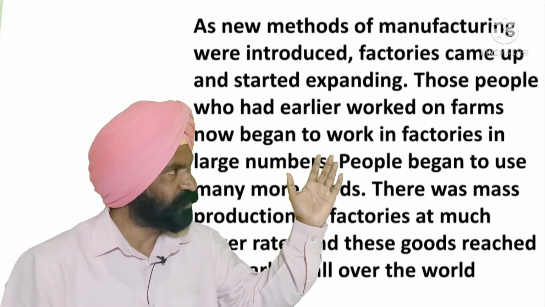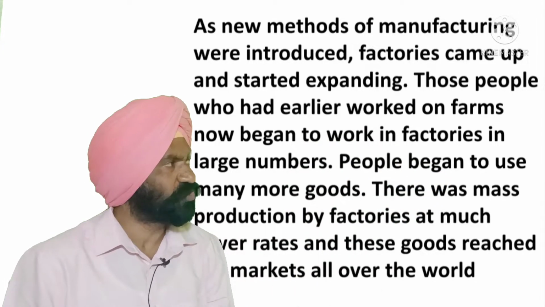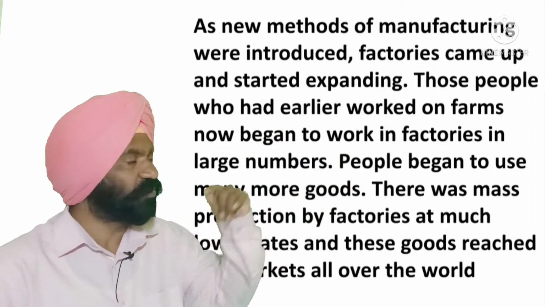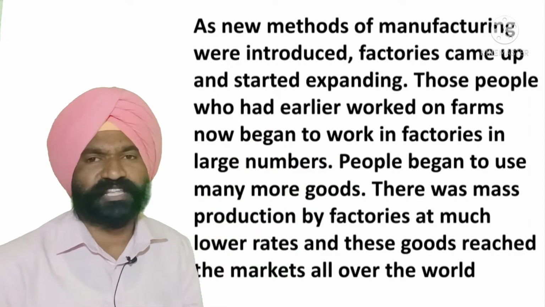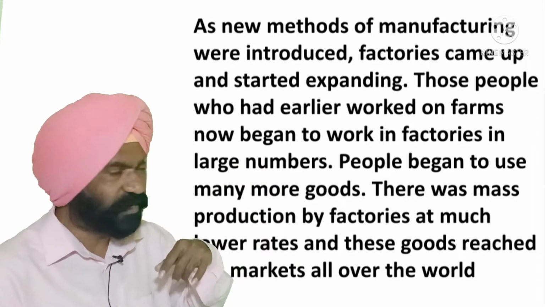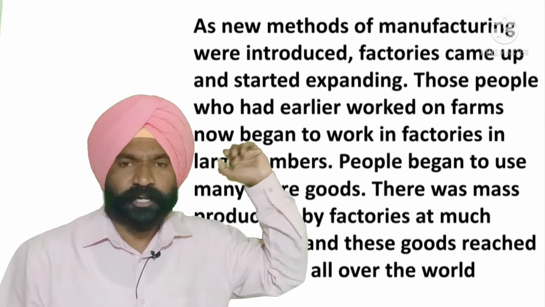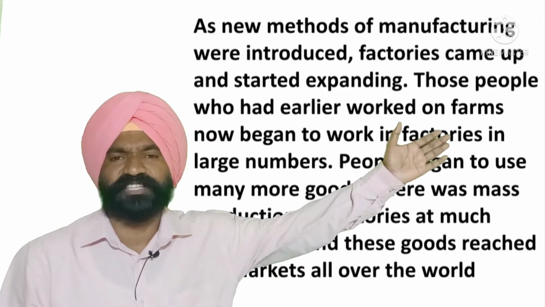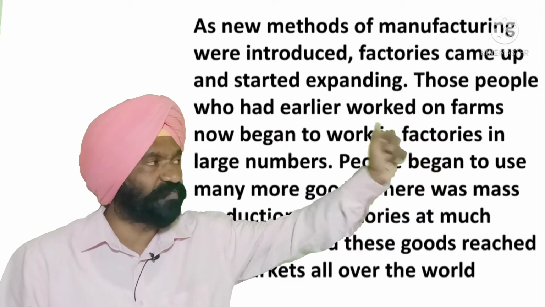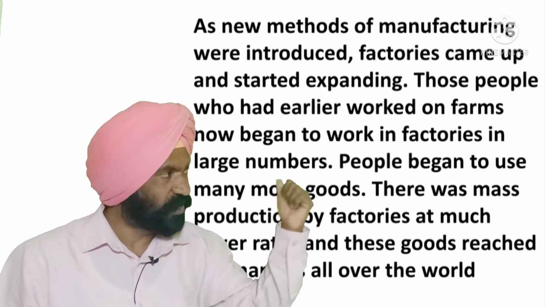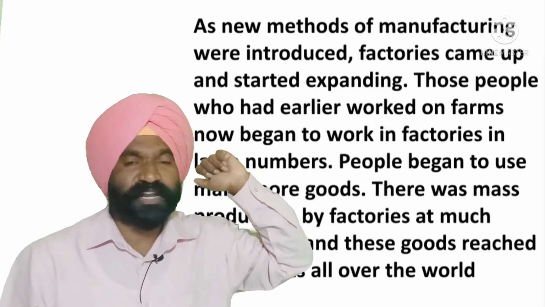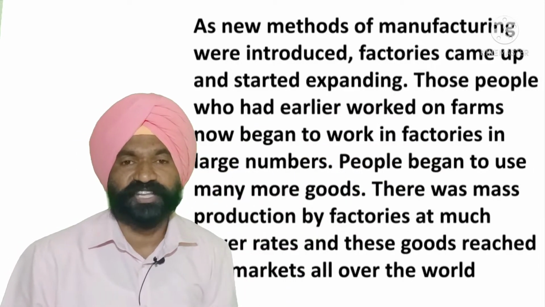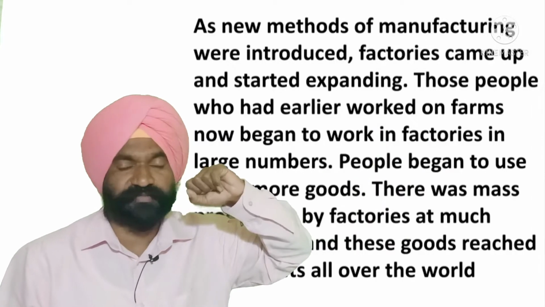New methods of manufacturing were introduced; science and technology was introduced. So what happened here? Factories came into existence and started expanding over the regions. Those people earlier who had to work on the farmlands now began to work in the factories in large numbers. Many factories came up, and because of which a lot of employment opportunities were available. Many people left the rural areas and came to the cities and towns, to the areas of factories and industries. Now they got huge amounts of work.